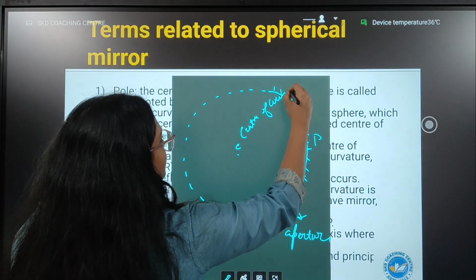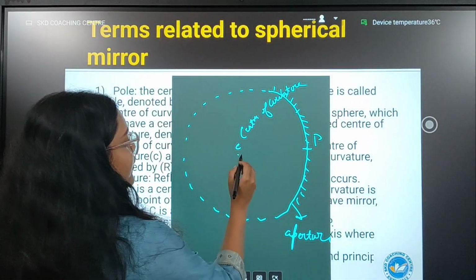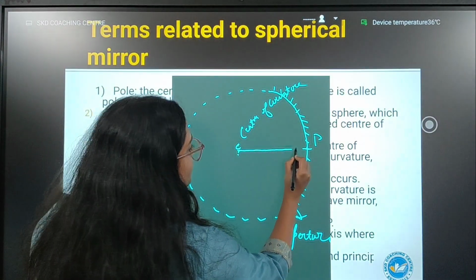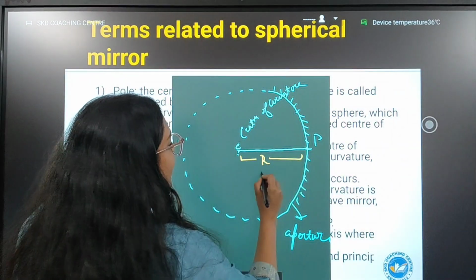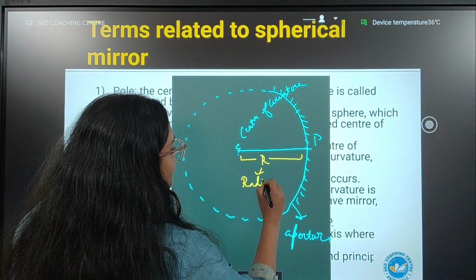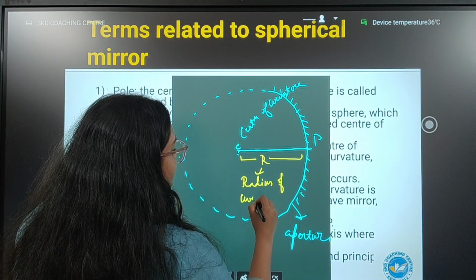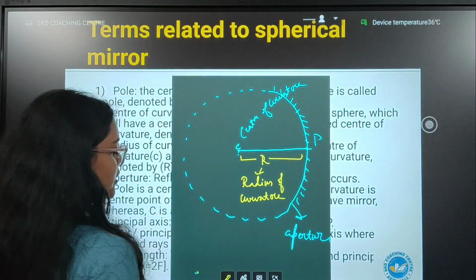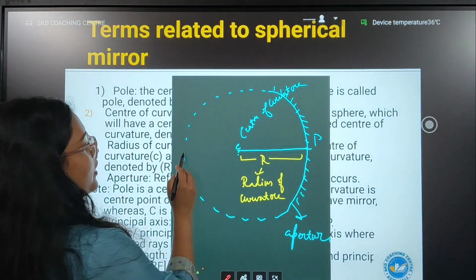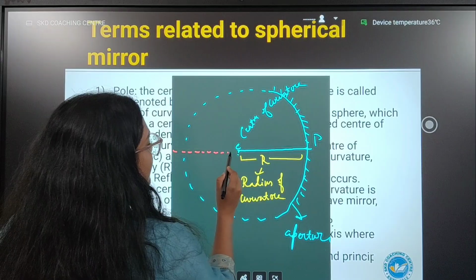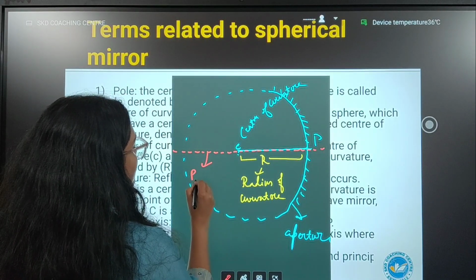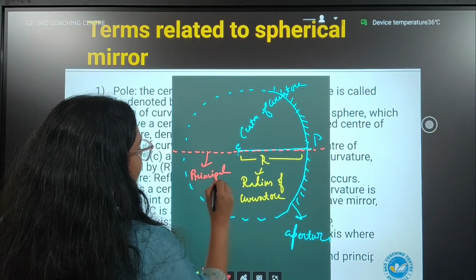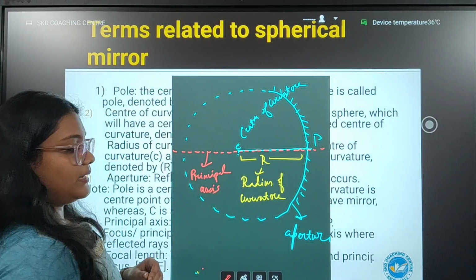center of curvature. If I draw a line from the center of curvature to the pole, this distance is called R, which is the radius of curvature. And if I draw an imaginary line joining the curvature, pole and everything, this line is called the principal axis. This is called the principal axis.